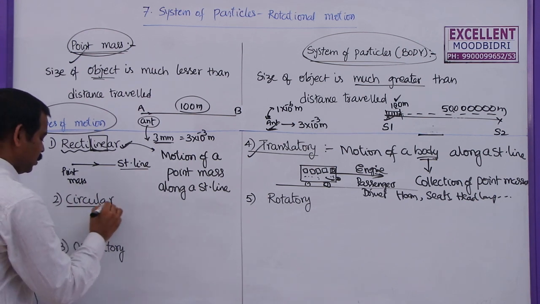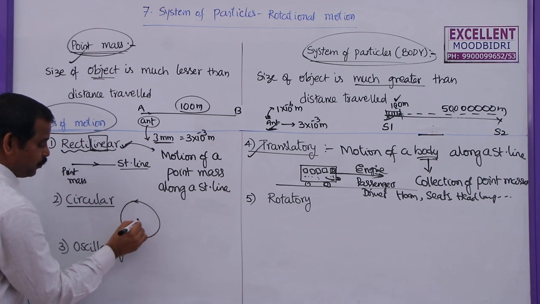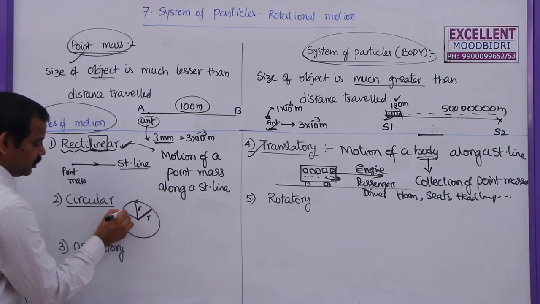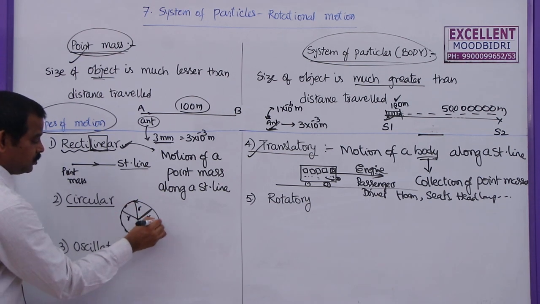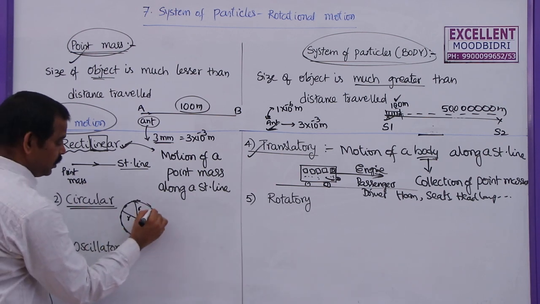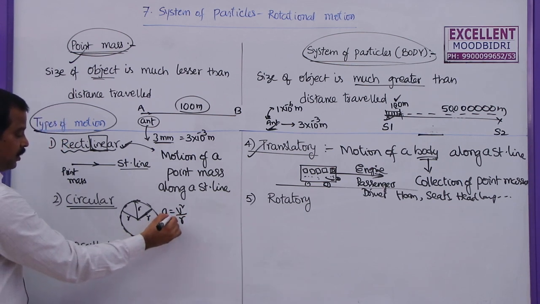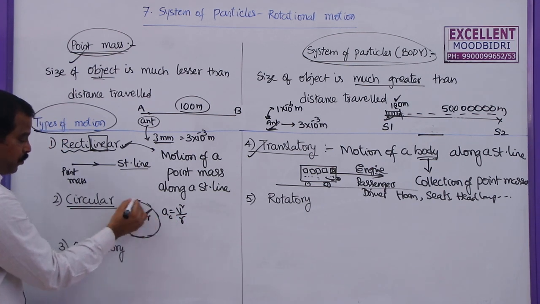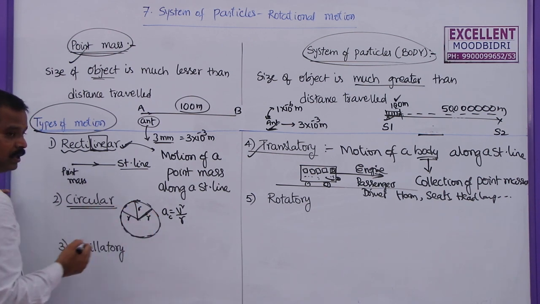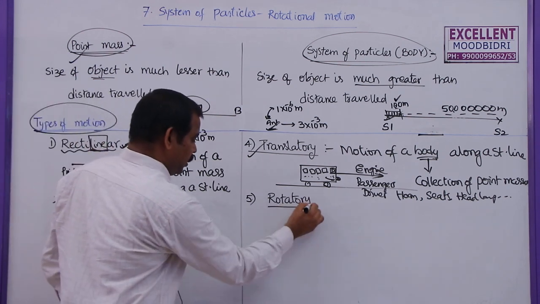Now, what is circular motion? Whenever a body moves along a circular path about a fixed point, equidistant from that point, that means this is the radius. If a particle or a point mass is moving like this, then we call it circular motion. We already studied this in motion in a plane as well as laws of motion. Here there will be centripetal force, and a = v squared by r. This is centripetal acceleration. That means the acceleration of a particle or point mass in circular motion is called centripetal acceleration, given by v squared by r.